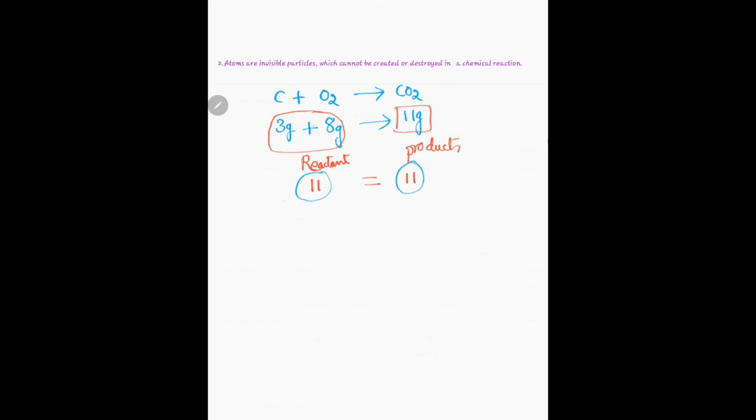What we started with in the beginning of the reaction was 11 grams. After completion of the reaction also we got 11 grams. That means the mass was neither created nor destroyed during a chemical reaction.